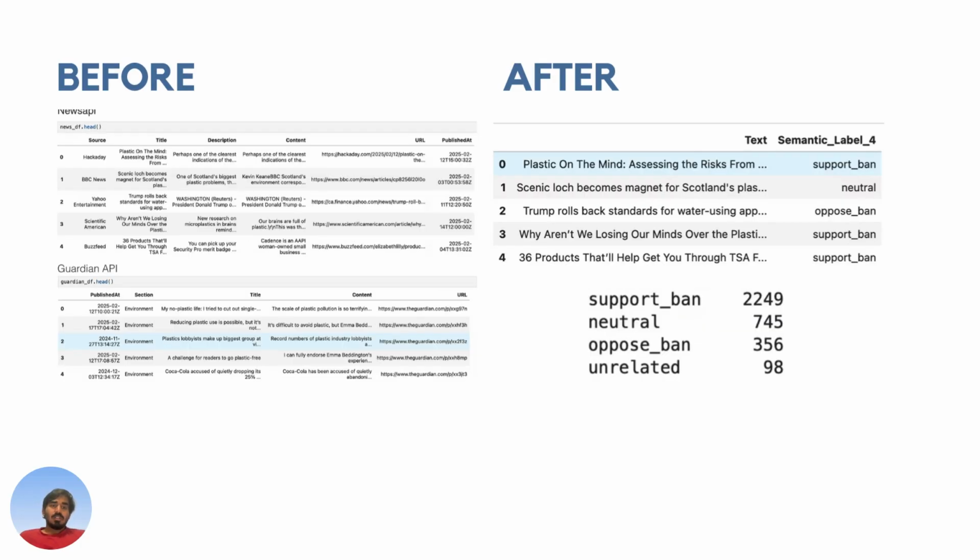So this is how it looked before, when I just extracted it from both the APIs. And on the right side you can see the number of articles present for each particular label.